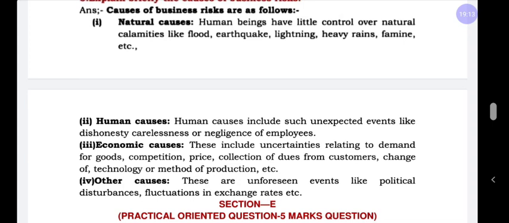Next one, economic causes. The economic causes include uncertainties relating to the demand of goods, competition, price, collection of dues from the customers, changes of technology or method of production, etc. That means economic causes. See, this corona disease may happen. From that, what is the factor affecting the economy?